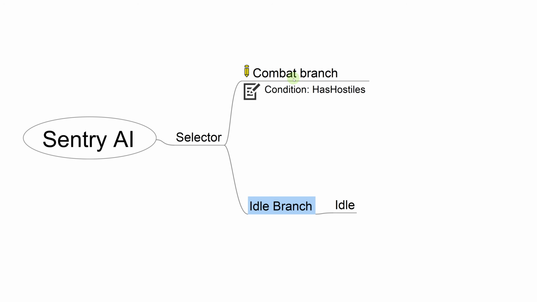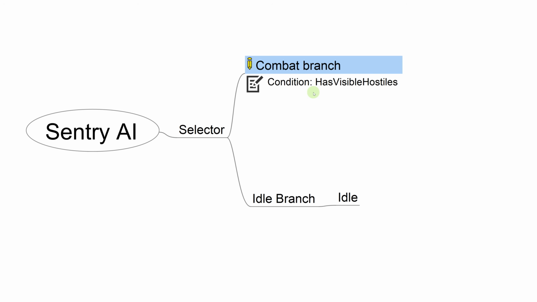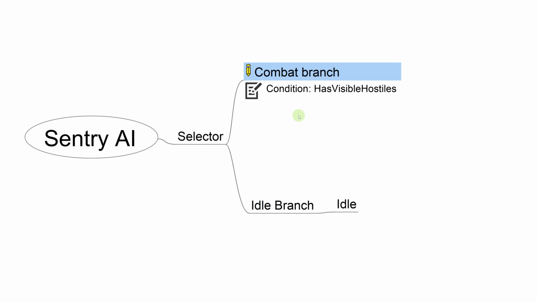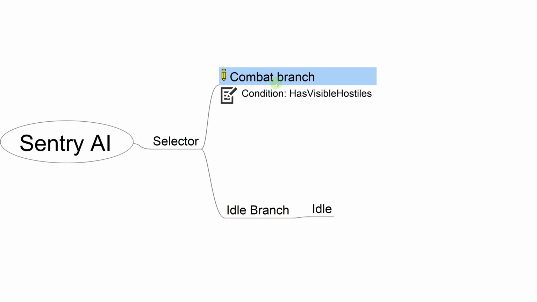However, we could add some nuance here. What if we wanted the combat branch to only interrupt when we have visible hostiles? This will work, however, we will have problems here. Let's say our guard has one hostile. As soon as this hostile gets out of sight, the combat branch itself will be interrupted, and the selector will go back to the idle task.